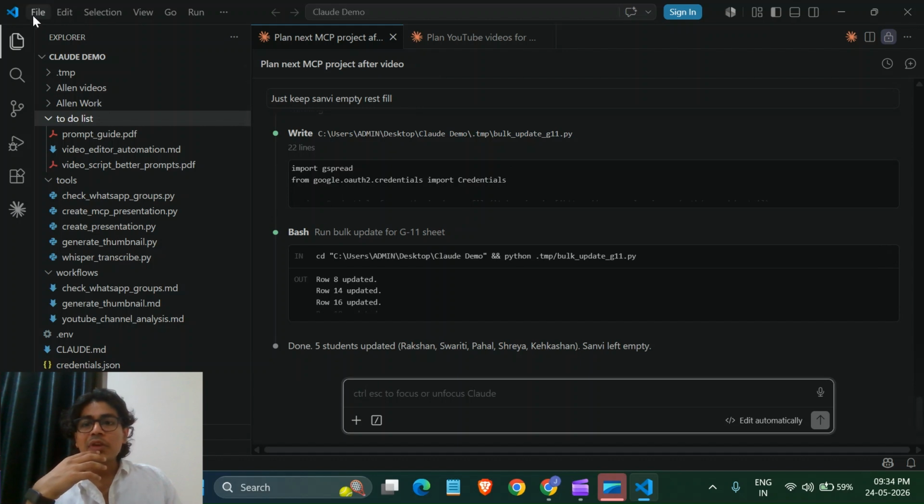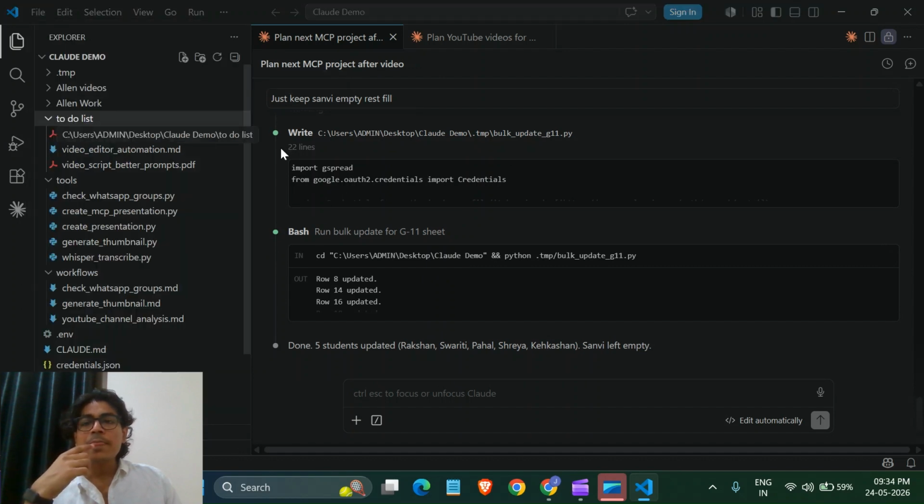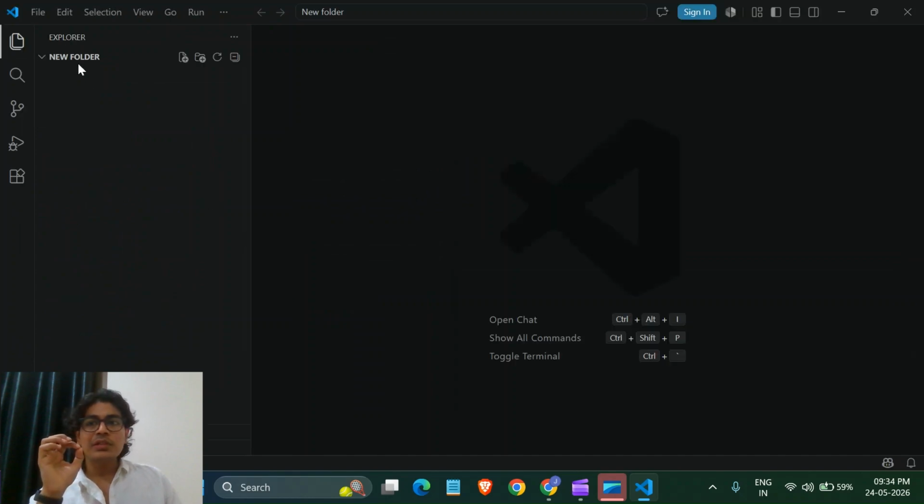But we are not going to go with this folder, right? We are going to create a new folder, so it would be easy for you to understand. We are going to go with new folder. If you see over here, there are zero files inside our new folder. There is nothing over here, right? So yeah, we are going to go with this.